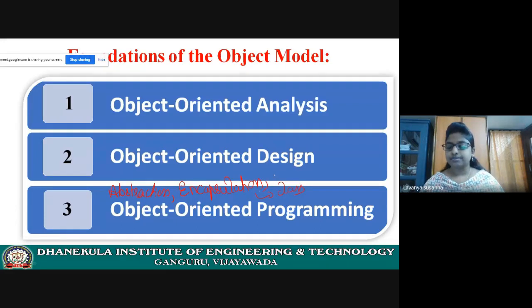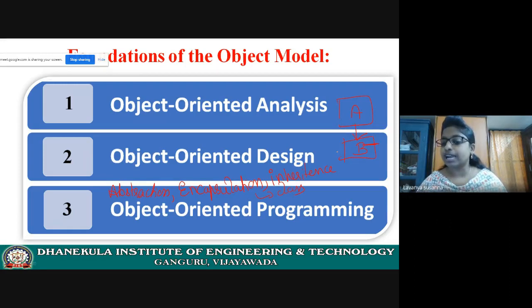Next, inheritance. What is inheritance? An object of one class. See, A and B are classes. Here, see here. The object of one class, the object of B, is acquiring all the properties of object of class A. That means using the object B, you can access the methods of object A. Okay, this is called inheritance.